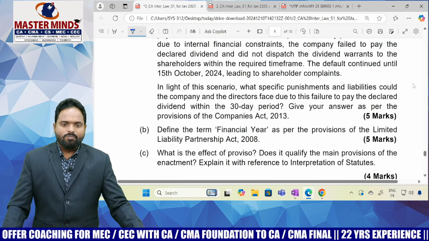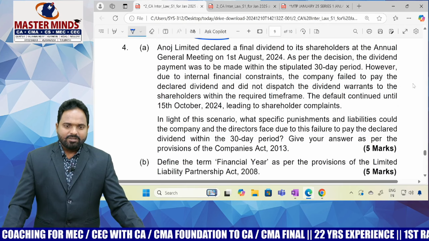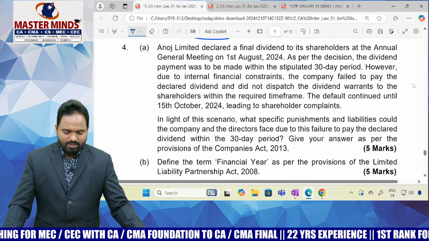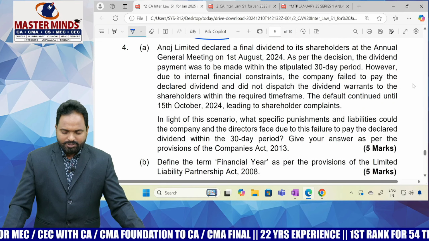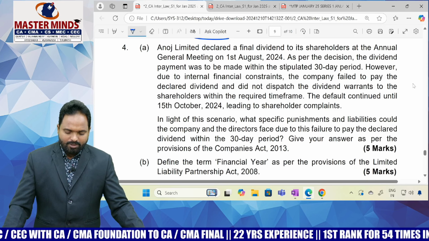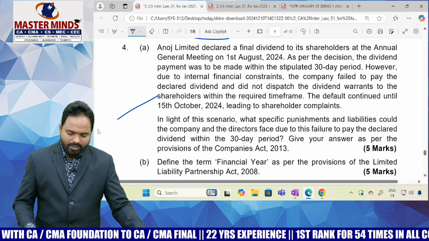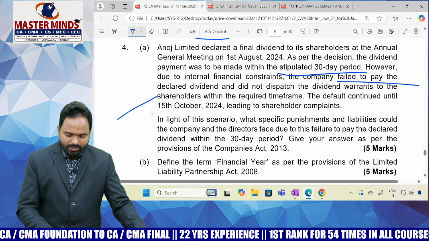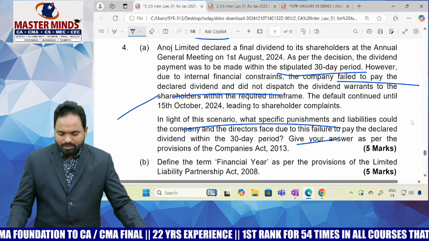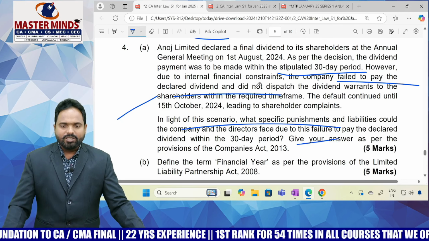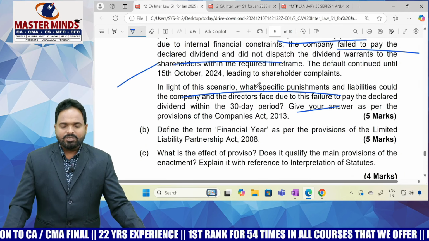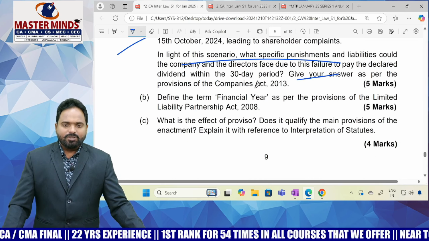Okay, next from the General Clauses Act, interpretation of statutes, this one. Next, Unnose Limited declared a final dividend to shareholders. Again, declaration and payment of dividend. An MCQ has already been asked. Again, they are asking about the 30-day period. You fail to pay the dividend. What is the consequence of not paying the dividend within 30 days? That is what they have to write. One last question is there in our material. So that question you can ask.